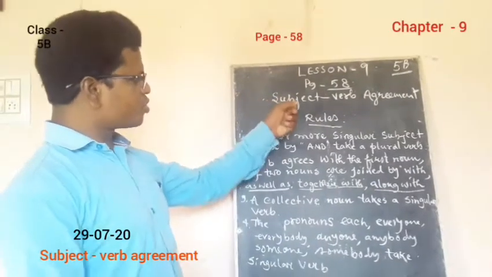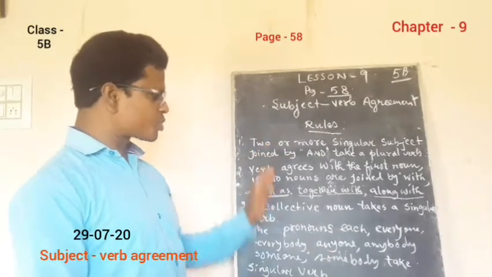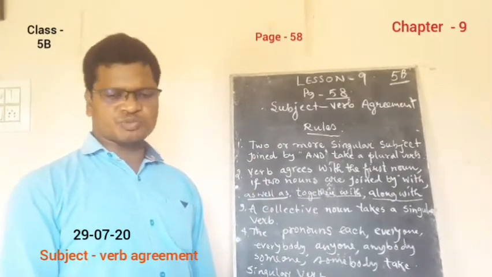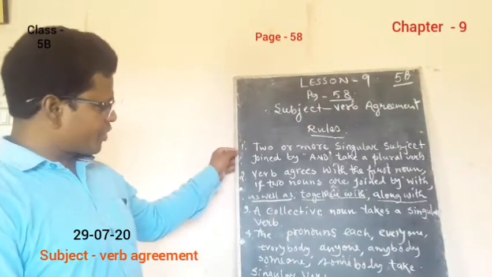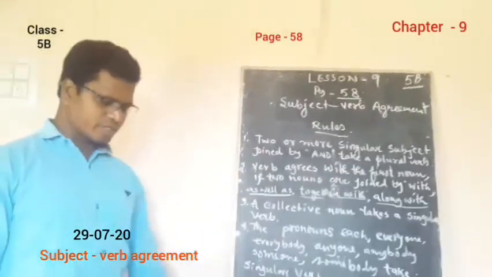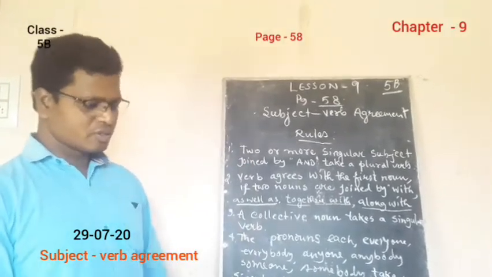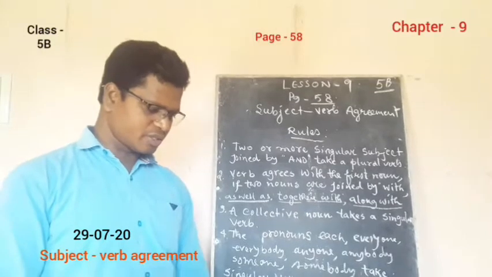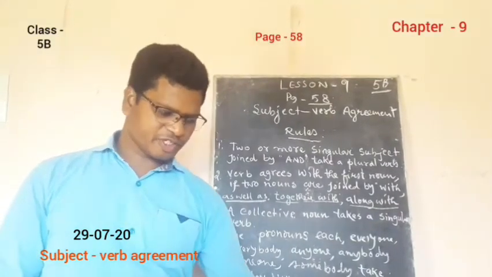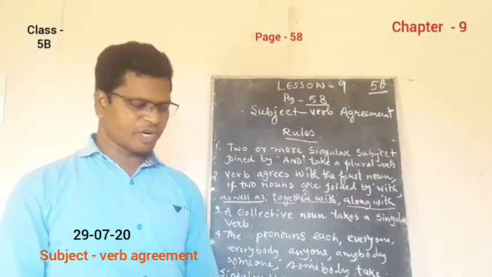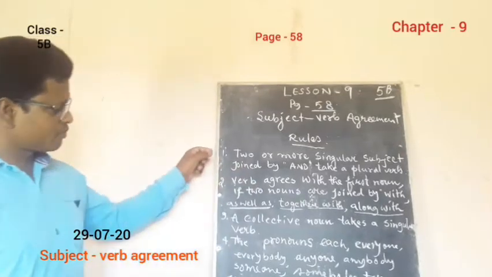So in order to know subject verb agreement, we should know some rules. There are some rules which we need to learn. I've just written down here almost 4 rules, which are very important for us, at least in this lesson, at page number 58 and 59. In all these pages, we require these rules. So let us discuss the first one first.